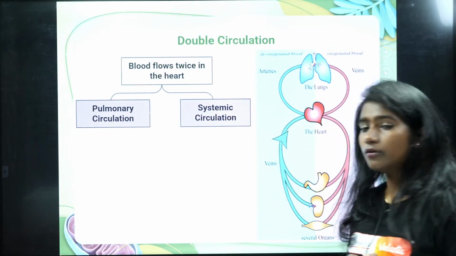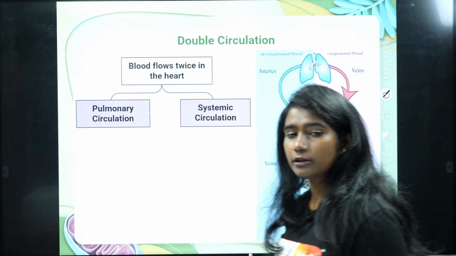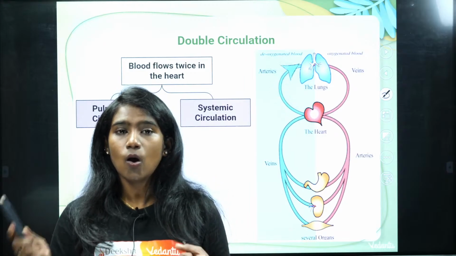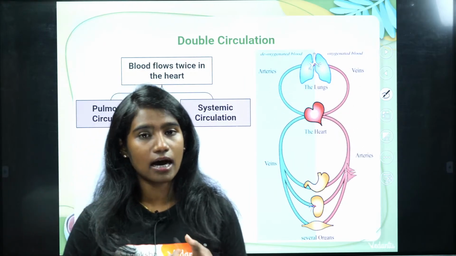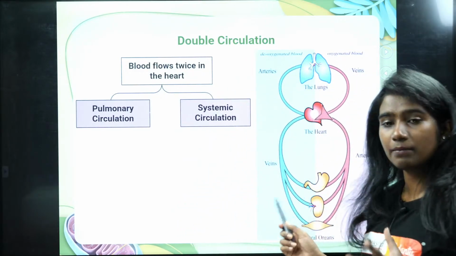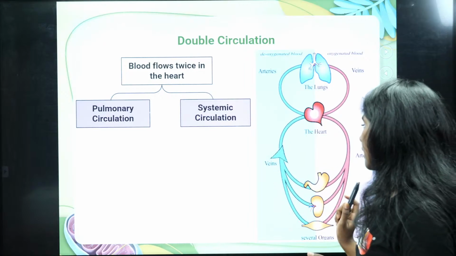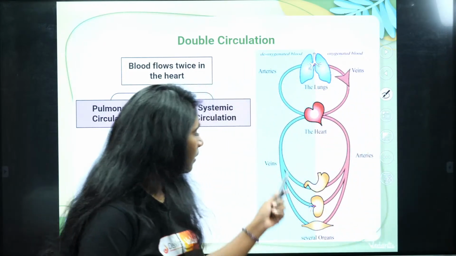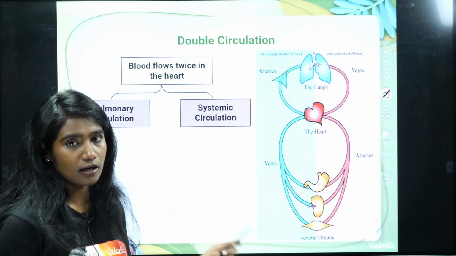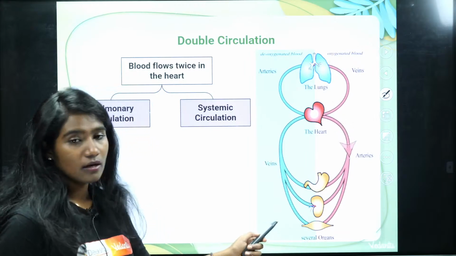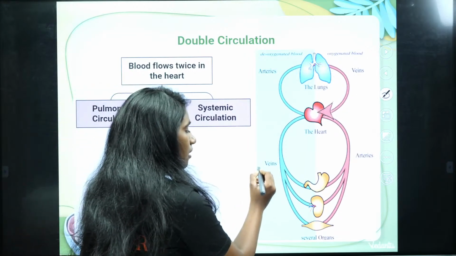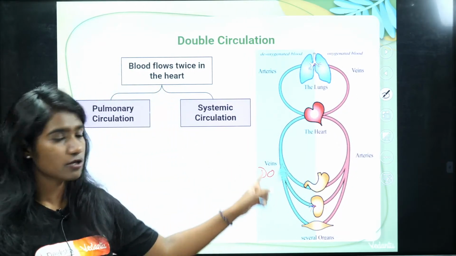So now, you know that our circulatory system is also called double circulation. Why? It's because the blood enters the heart twice, once in oxygenated form and the other in deoxygenated form. That's why it is called double circulation. You can see in this diagram what is happening. These are the tissues present in our body, different organs. From the body tissues, the deoxygenated blood is carried by veins to the heart.